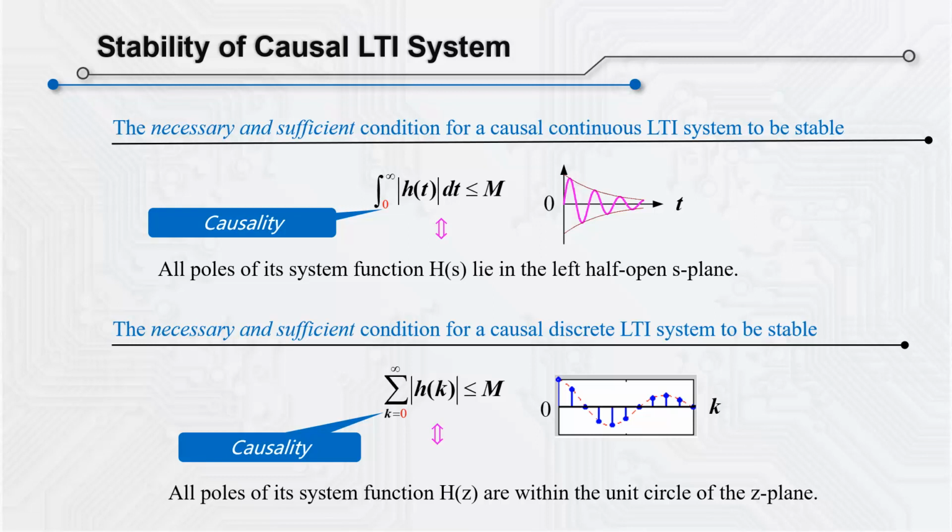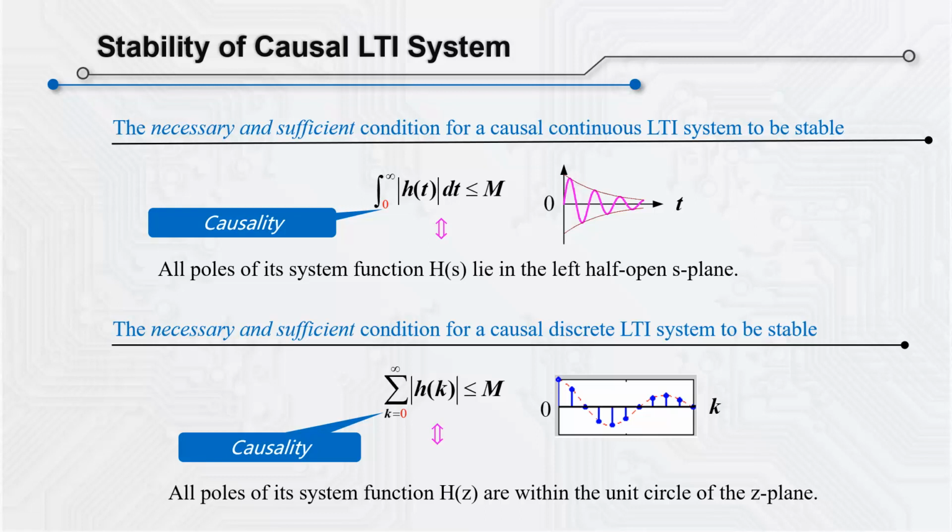Therefore, we can deduce from it that if all the poles of the continuous LTI system are located in the left and open half of plane S, which means the amplitude of its impulse response will decrease exponentially as t approaches positive infinity, then such a system must be absolute integrable. Hence, the system is stable.